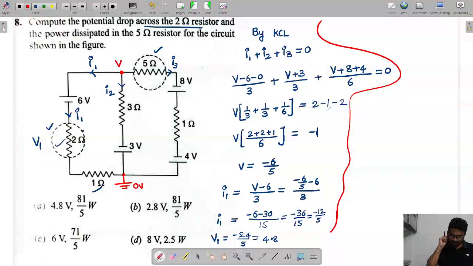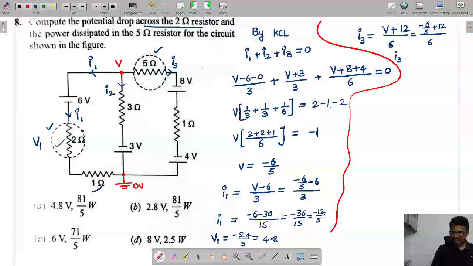And next one. Now what else should we find? Power also we need to find now. Power across which one? The 5. So that means I3 is required. Tell me the I3 current. What is I3? Tell me now here. I3 is V plus 8 plus 4, that is 12, by 6. So how much is the V value? This is minus 6 by 5 plus 12 by 6.